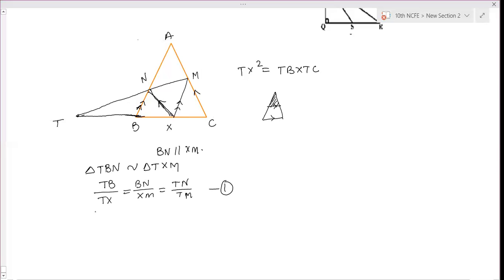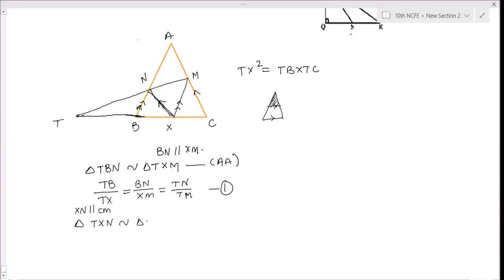Now again, XN is parallel to CM. Then which triangle similarity? XN parallel to CM. Then which triangles are similar? XNB and ABC? Why would XNB come? TXN and TCM.